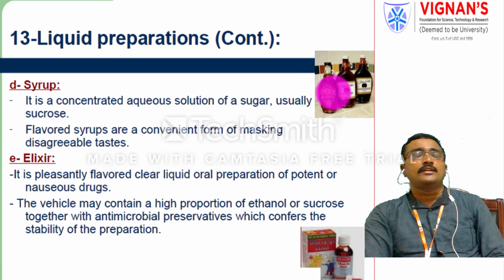Mainly you can make it into the elixir form. These also contain a high proportion of ethanol or sucrose. Mainly it is added to prevent microbial contamination, and these also act as antimicrobial preservatives, which mainly increase the stability of the preparation. Elixirs are more sweetened, have more taste, and have more stability compared to syrups. Elixirs are preferably selected for nauseous drugs and potent drugs.